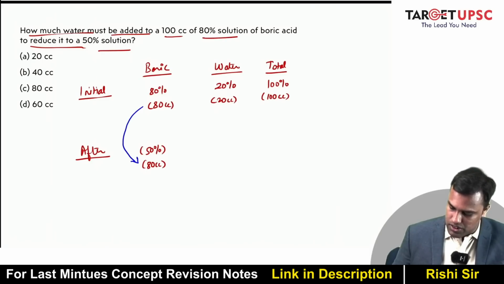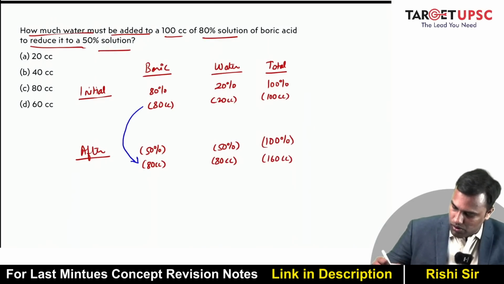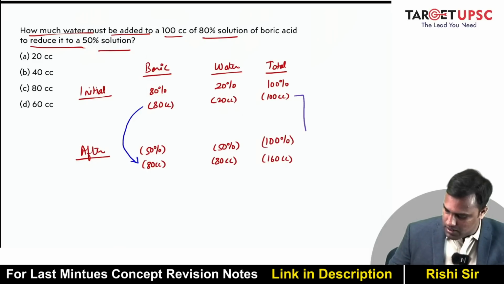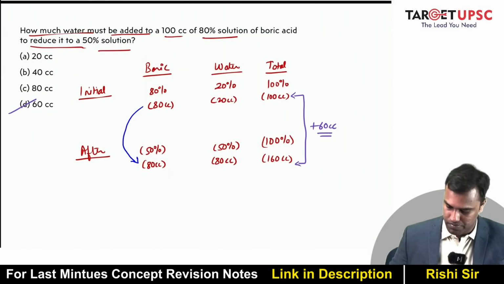Now if 80 cc is 50%, can I say remaining 50% is also 80 cc and this 100% becomes 160 cc. Now look at this. I had 100 cc, that becomes 160 cc. So how much is addition? 60 cc. So I need to add 60 cc water.